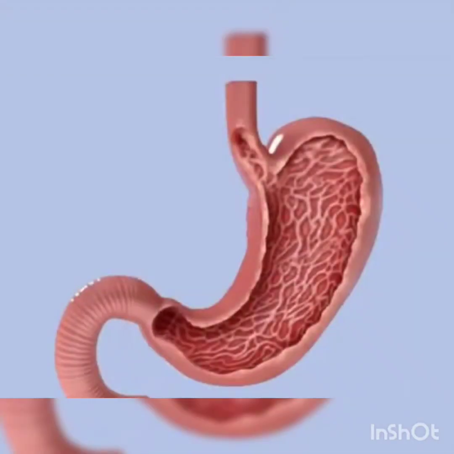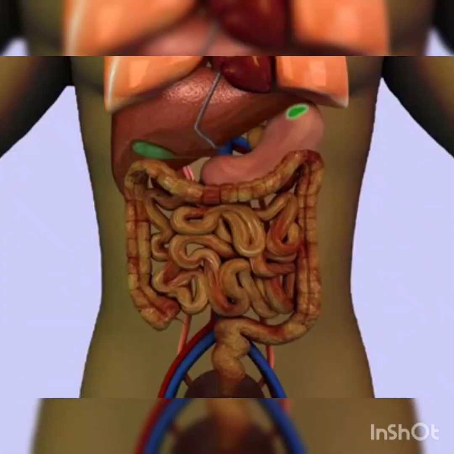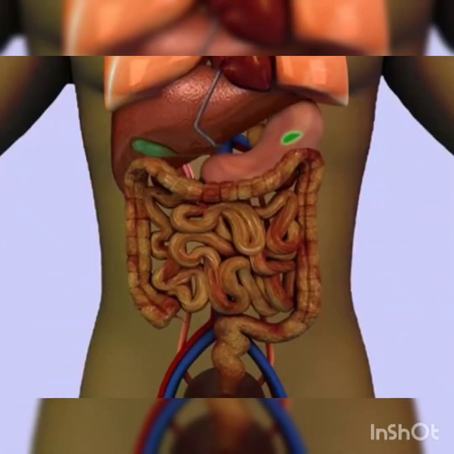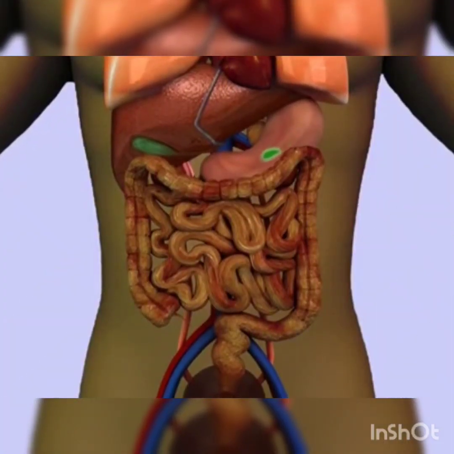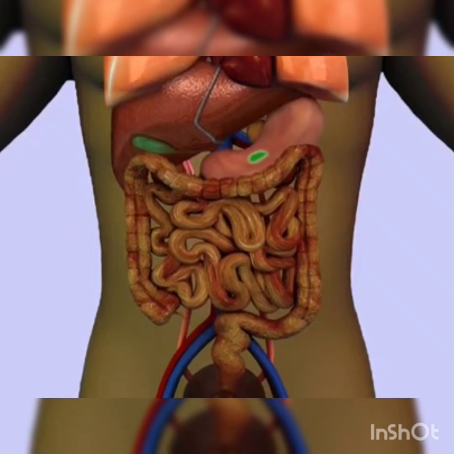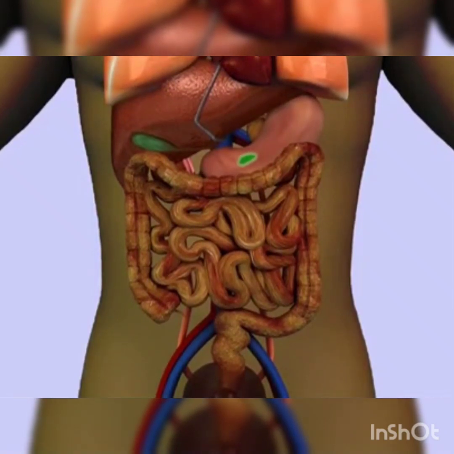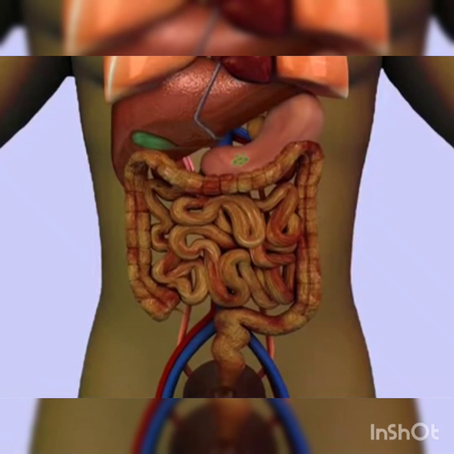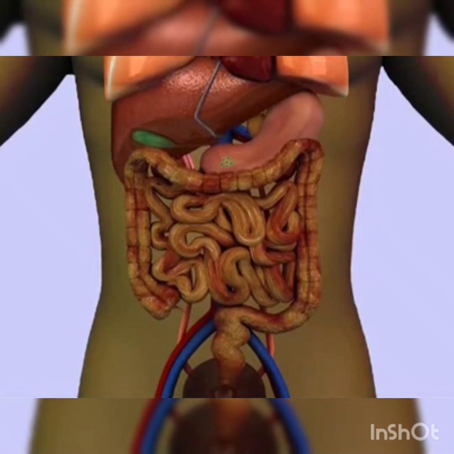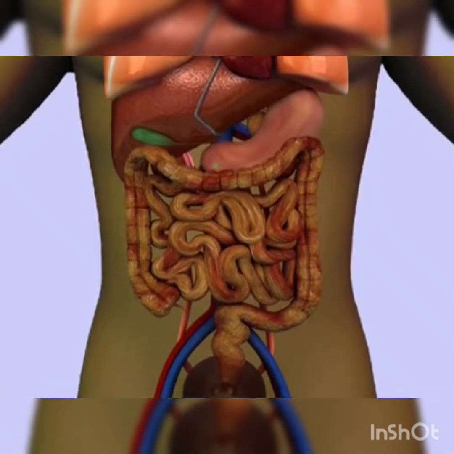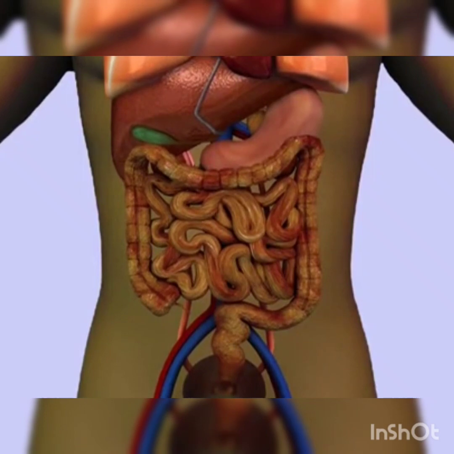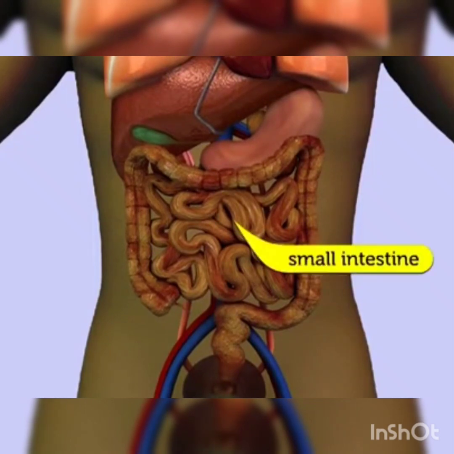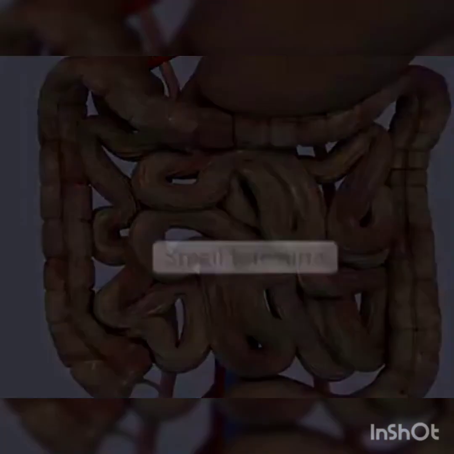The picture shows the image of the stomach. It is a muscular, bag-like structure, and the walls of the stomach secrete another type of juice. This juice helps to change the chewed food into simpler substances. Inside the stomach, the digestive juices help to digest the food materials into simpler substances.